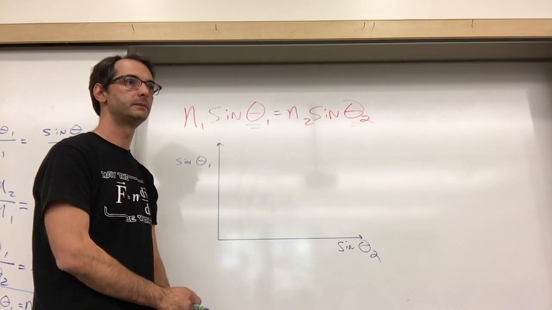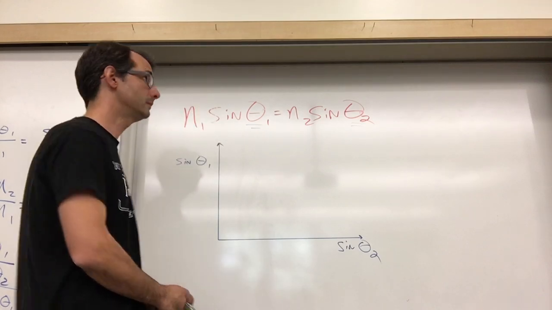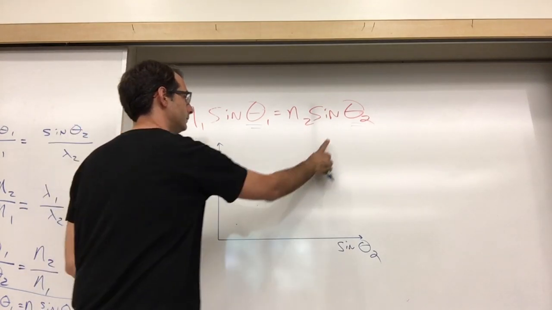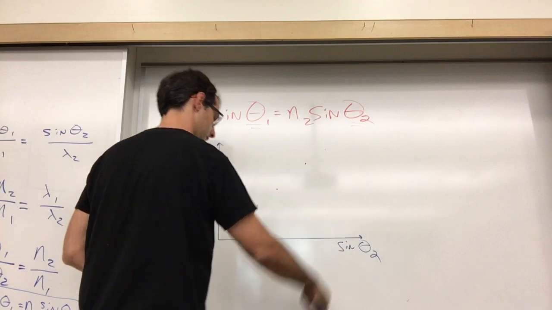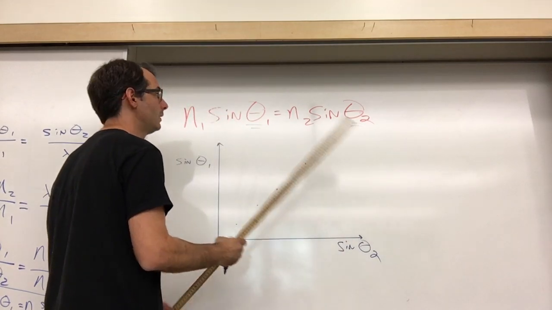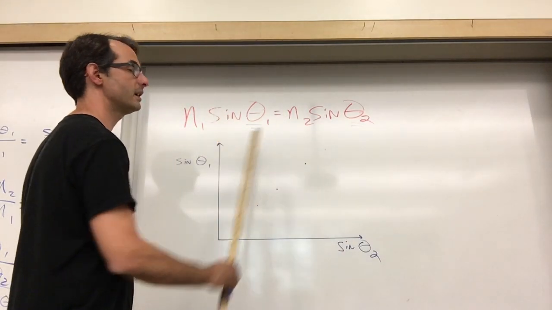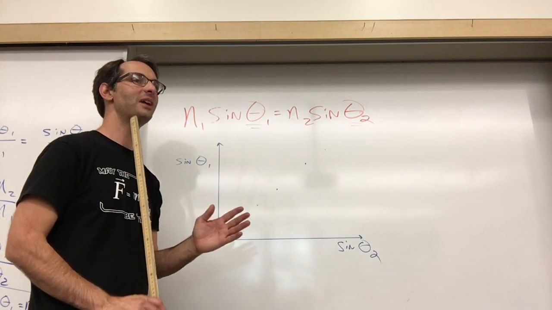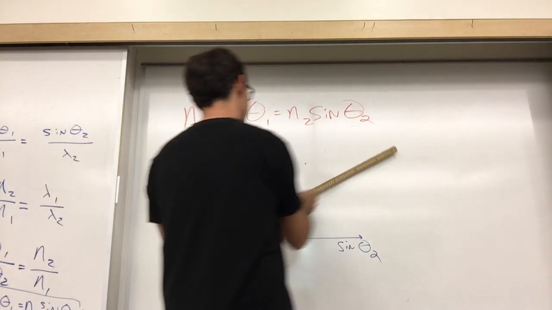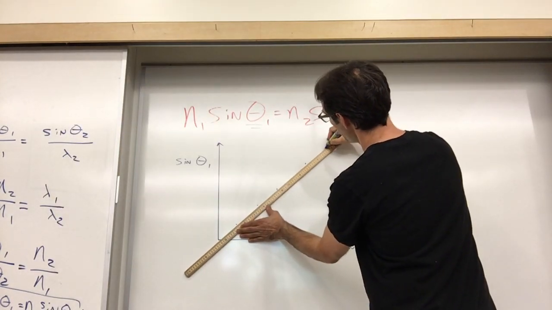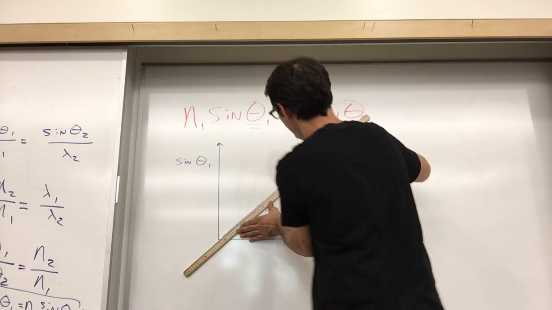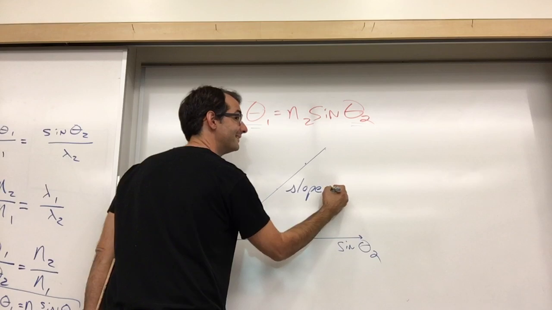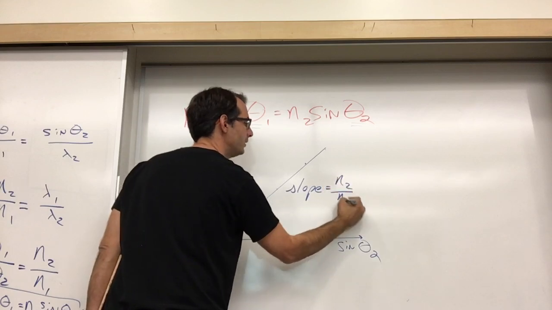I think it should be linear. You are totally correct. And what would the slope be? If you solve this equation for sine theta 1 over sine theta 2, would it be the index of refraction? It absolutely would. The slope of this data set is going to be, and which one is it, Sienna? Is it N2 or N1? Or both? Isn't it the ratio? It is. It's N2 over N1.